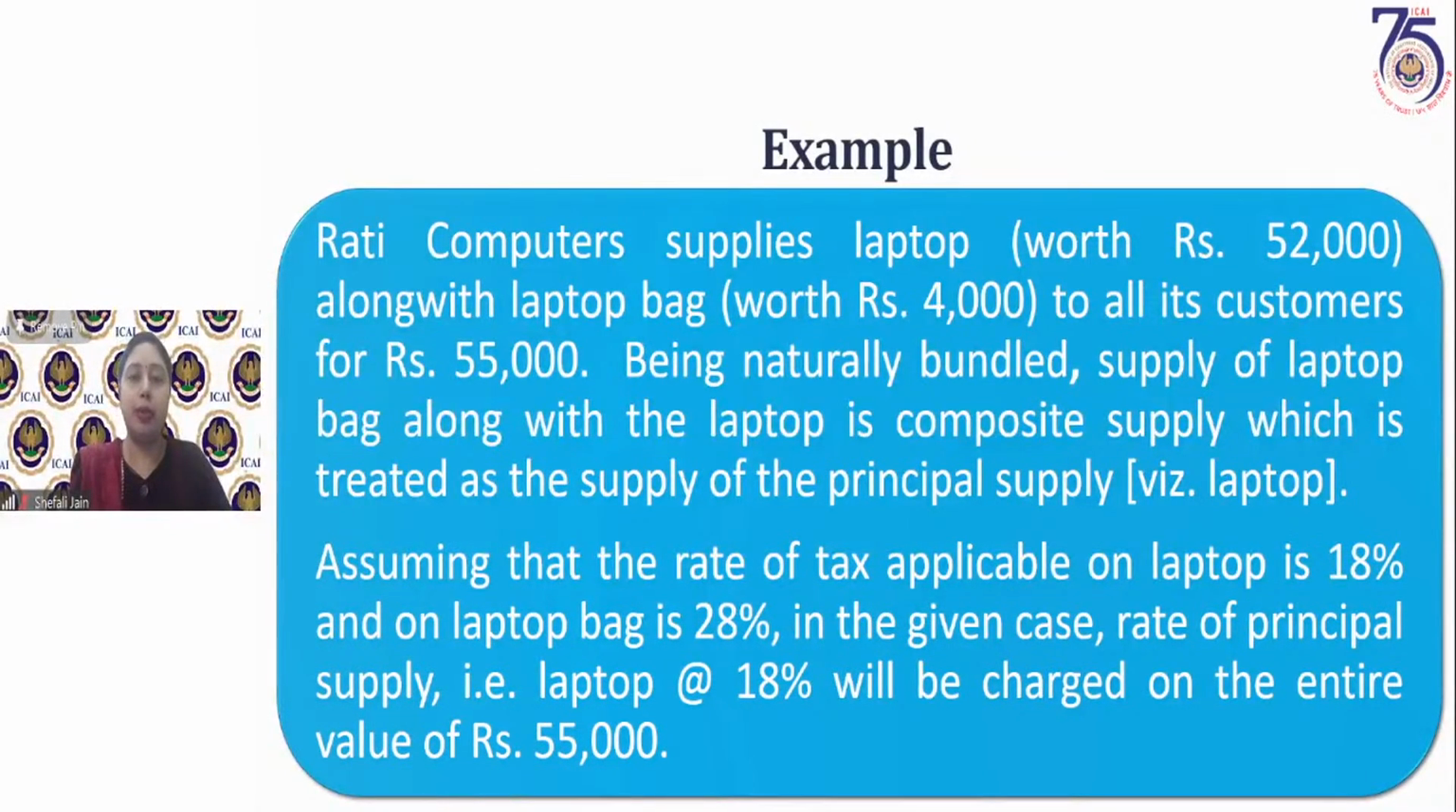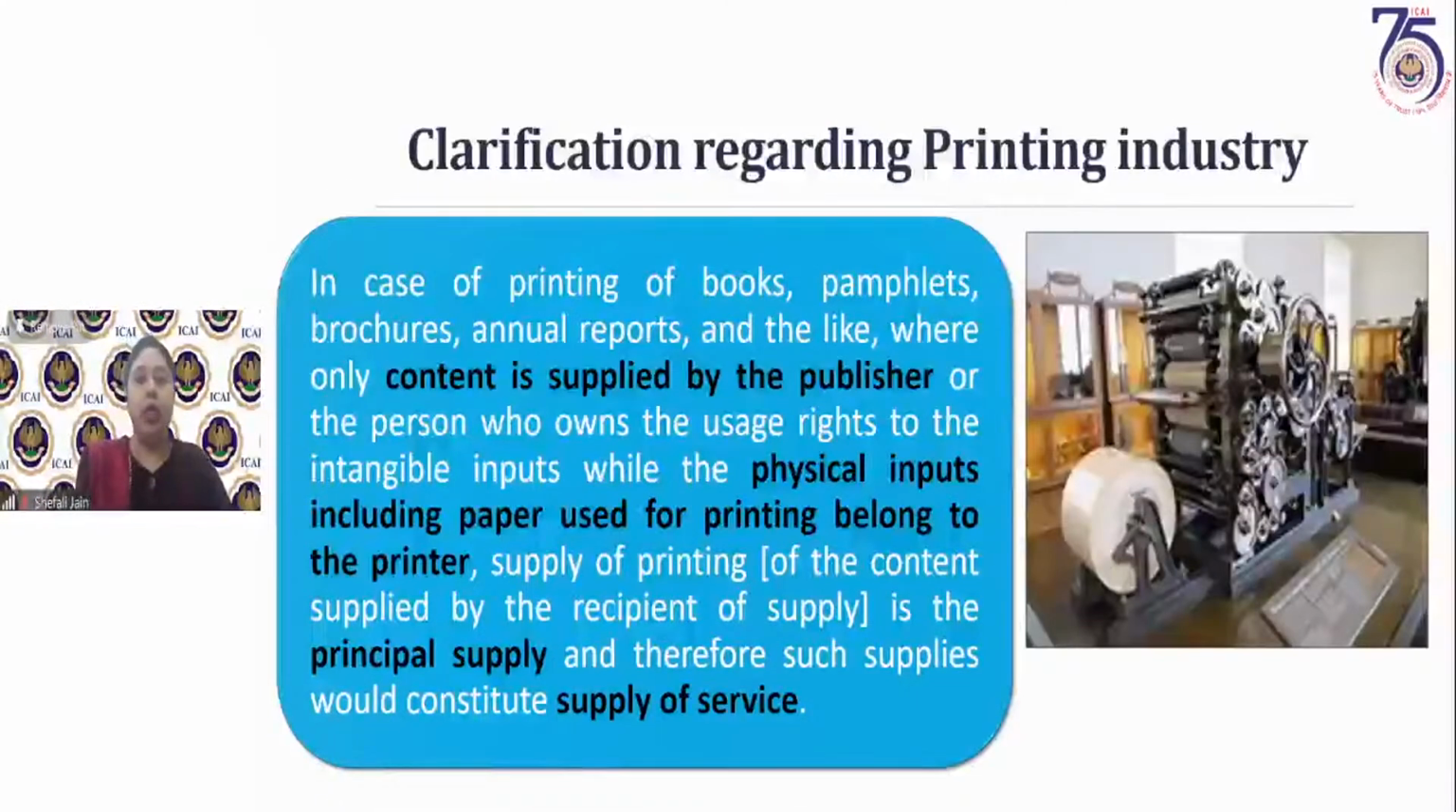Principal supply is supply of laptop. So out of these two rates, which rate will we take for levying on laptop or this composite supply is 18%. So entire 55,000 will be taxed at the rate of 18%, which is the tax rate which is applicable on the principal supply. Principal supply is supply of laptop chargeable to tax at the rate of 18%. Hope this is clear.